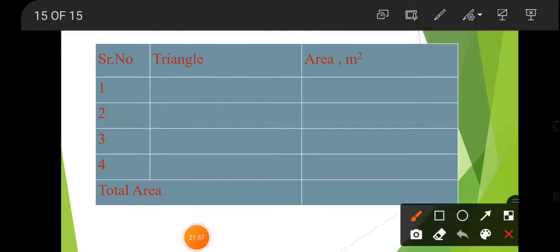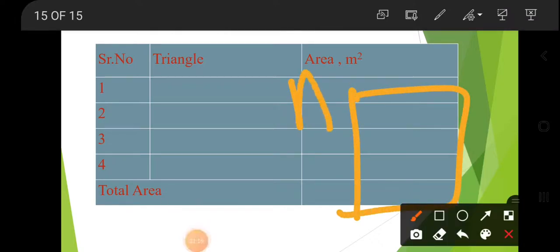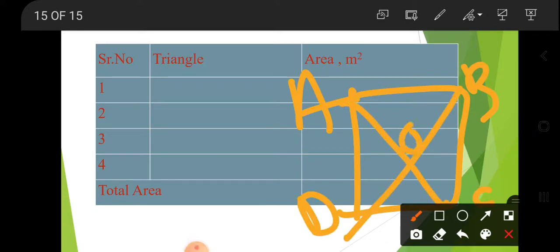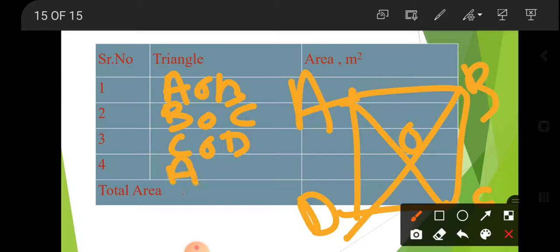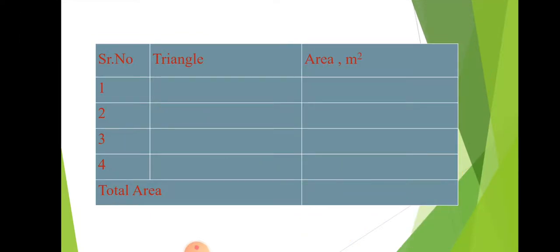For example, this is your area A, B, C, D. Then how many triangles are there? AOB, BOC, COD, AOD. Calculate the areas of all triangles, then the addition of all the areas equals the total area of your field. Okay, thank you.